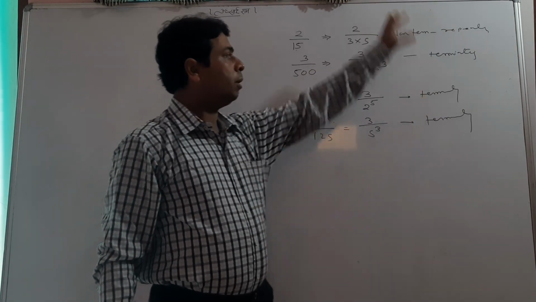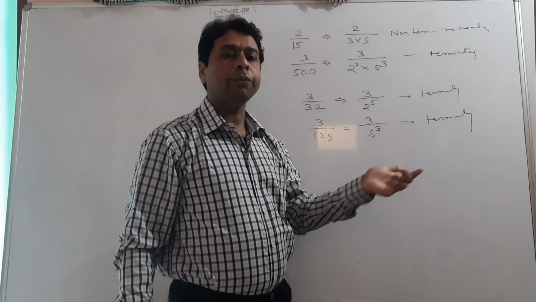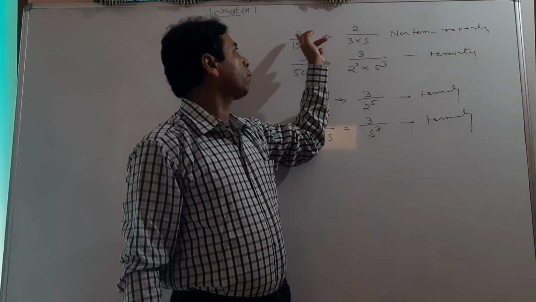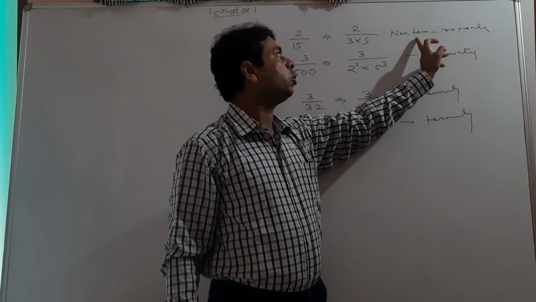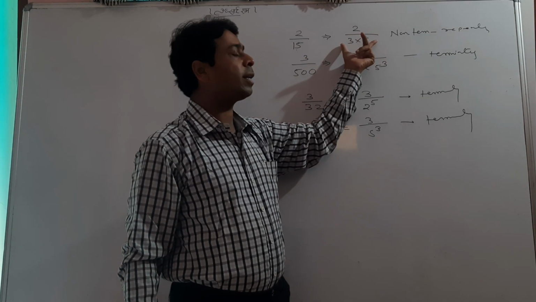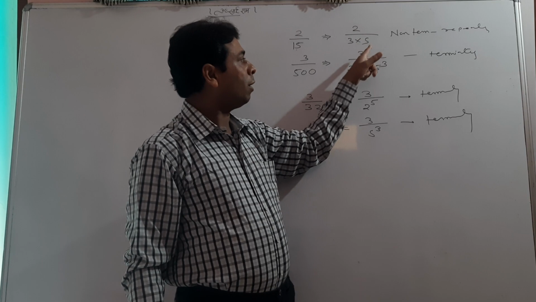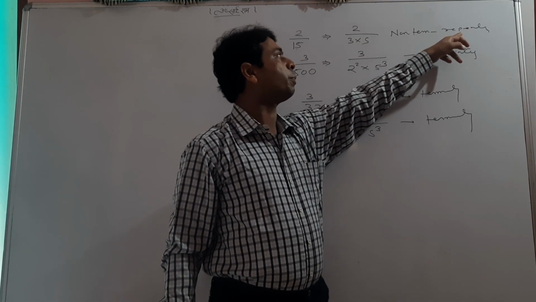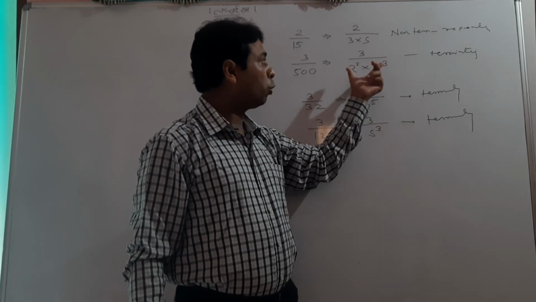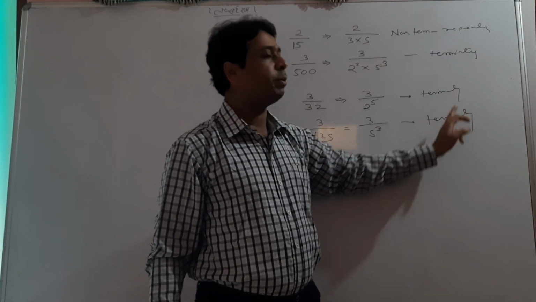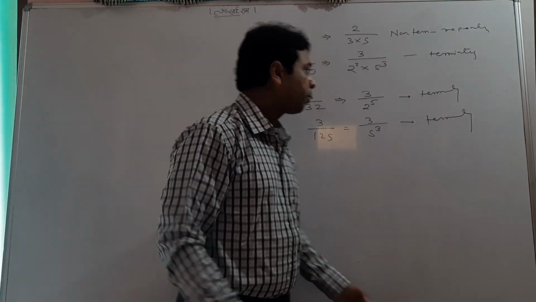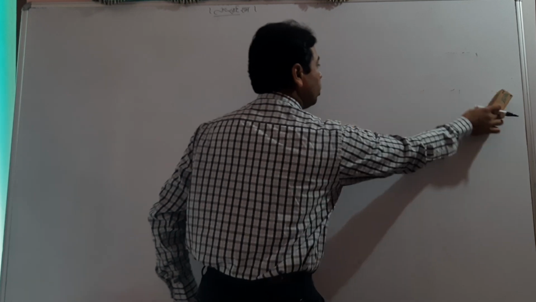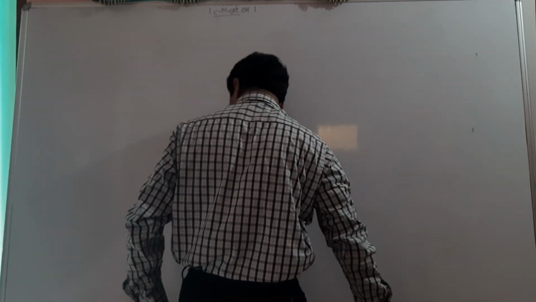So please remember, whenever we are told without division to check whether your rational number is terminating or non-terminating repeating, you just have to factorize the denominator and check whether anything except 2 or 5 comes, then it will be non-terminating repeating. If only 2 or 5 or both come in the denominator as factors, it will be a terminating decimal. It is enough to teach you. Now according to this, we'll see some questions from your book.